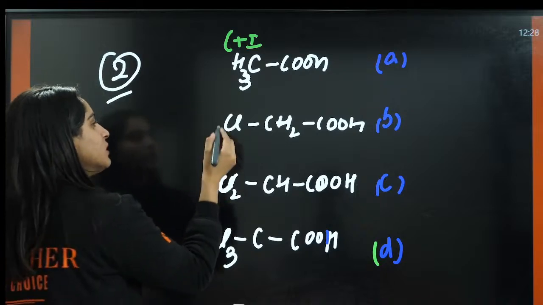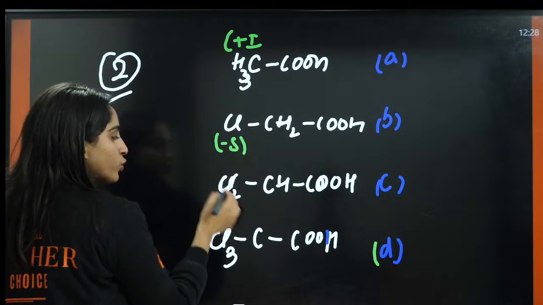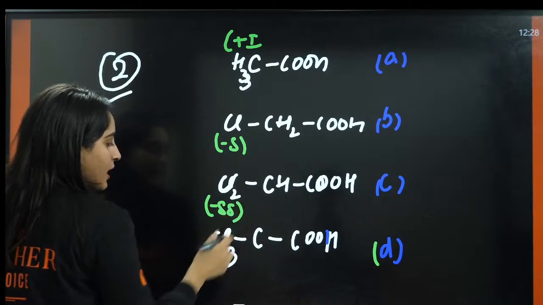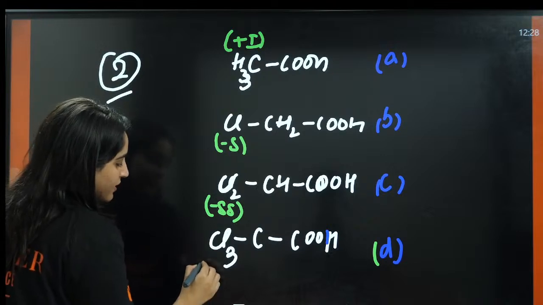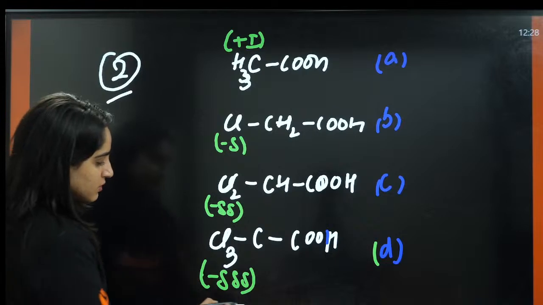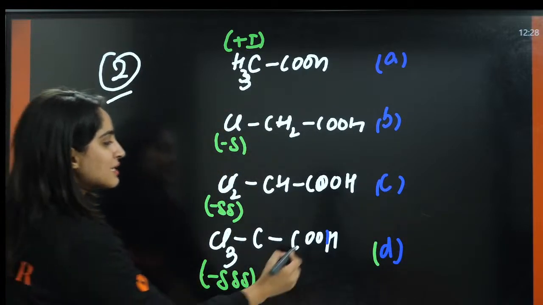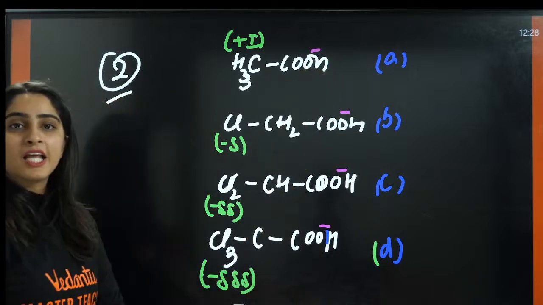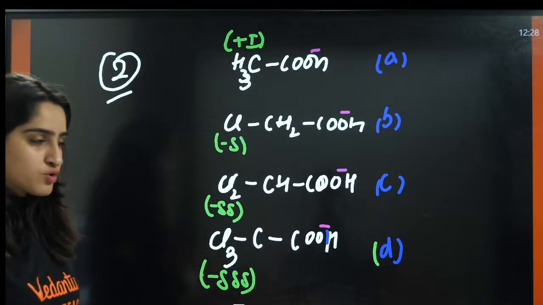So what happens here? Here it will be a minus I effect. Here there are two chlorines, so the minus I effect will increase here. Here there are 3 chlorine atoms, so the minus I effect will be maximum here. So now, this is negative, this is negative. The more the stability of the carbanion after losing H positive, the more will be the acidic strength.